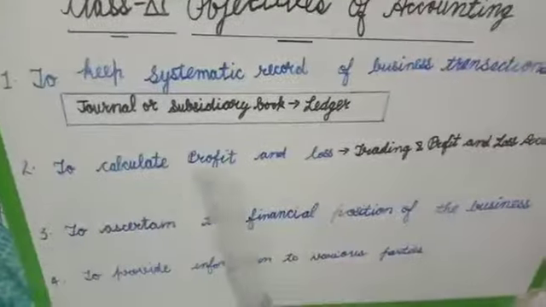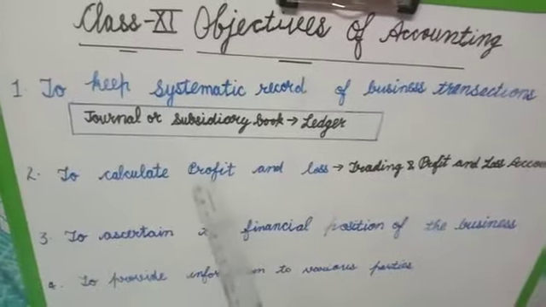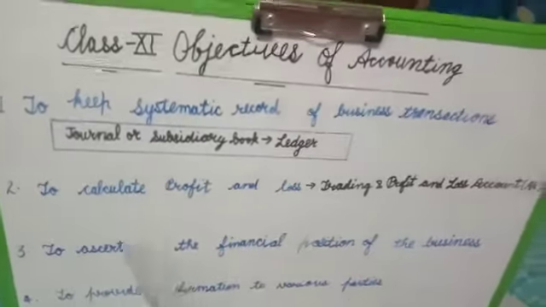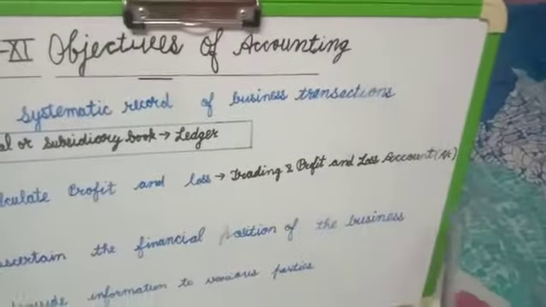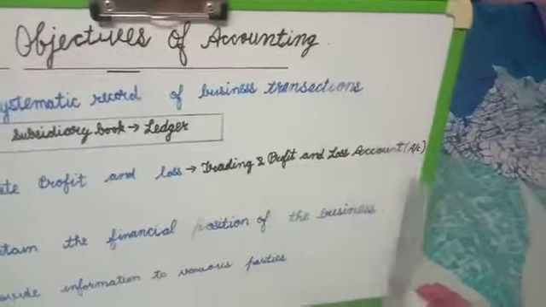Second is to calculate profit and loss. A businessman wants to know whether he earned profit or suffered loss during a particular period. For this purpose, an accountant prepares the trading and profit and loss account. Account we can denote as A/C also. Okay, it also means account.